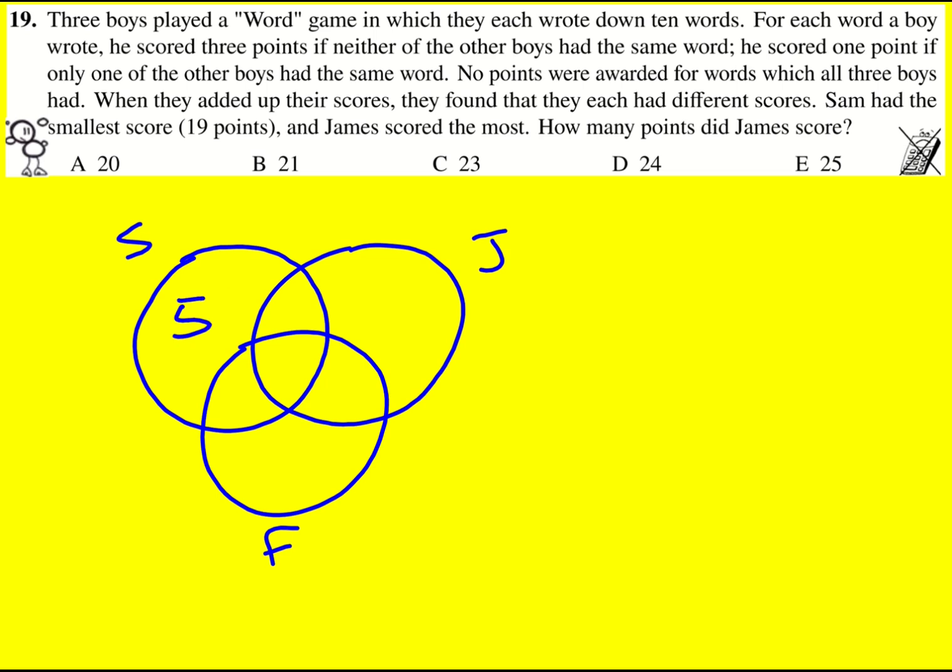Right, so now we're up to 15, so we've got to get another 4 points somehow. And that could be done by putting two here and two here, and then this would be one. The only problem is that then Fred and James are going to get exactly the same score. So say if I put six here, then I'd have to put one here, and then I'd have to put six here. And the same would be if it was seven. So basically, there can't be this sort of symmetry going on.